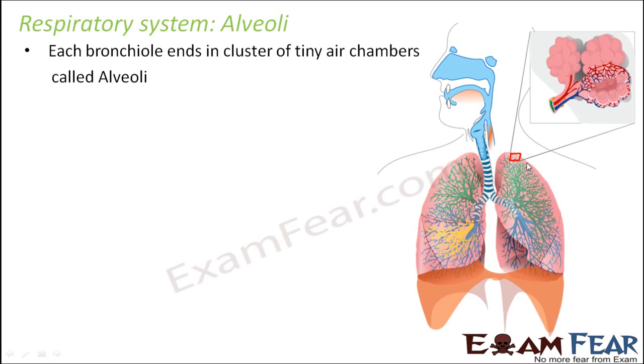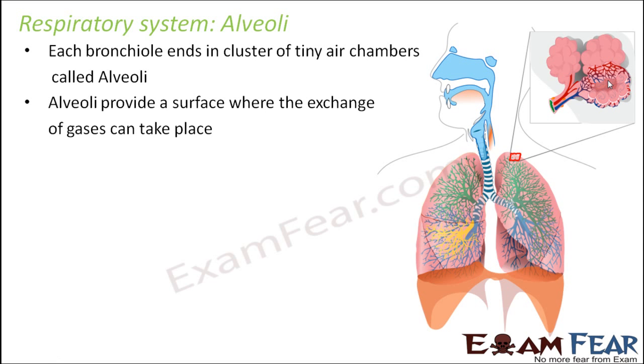Okay, so each of these bronchioles will end up in balloon-like, swollen structures, and they are called alveoli. And these alveoli will also have tube-like structures for conduction, which are called alveolar ducts. And the walls of the alveoli, as you see here, are in close contact with the walls of the capillaries or the blood vessels. So alveoli provide a surface where the exchange of gases can take place, because the surface of the alveoli and the surface of the capillaries are very close to each other. So exchange of gases can take place.